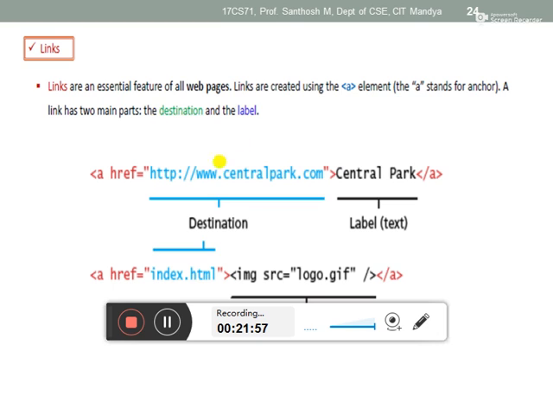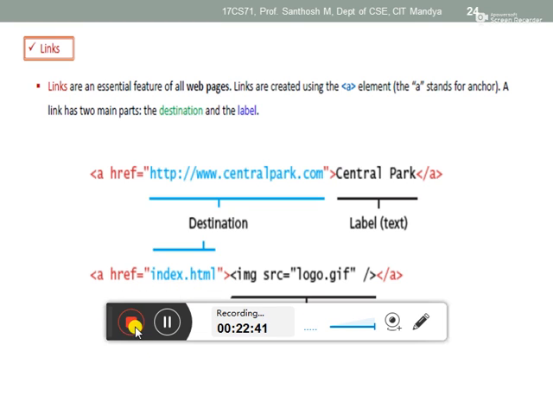You can also link the local directory files by mentioning the absolute and relative path names. Here you see index.html, this index.html is a local file. Yesterday I told you to save your file as index. Why index? In one website we have plenty of web pages, but your server fetches the first page. That first page is the index page. Your server will search for the index page, which will be the first web page of your website. So that's why you save your first file as index.